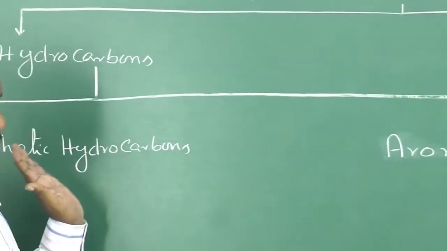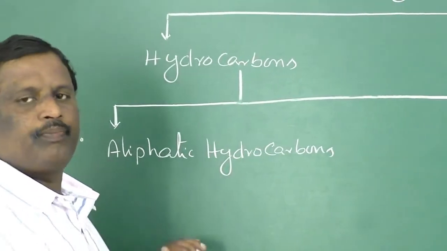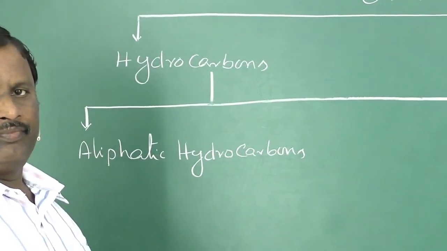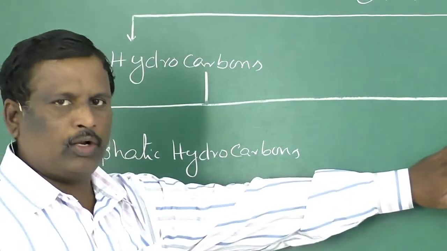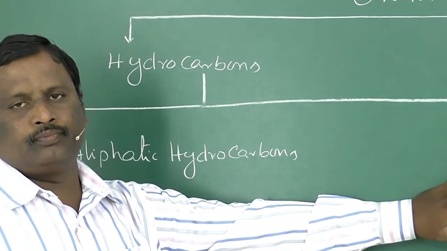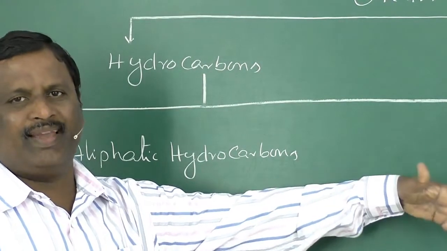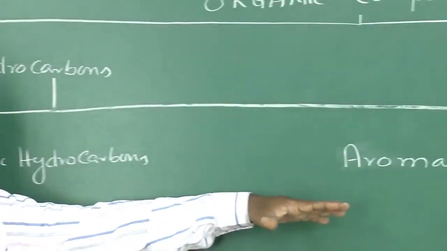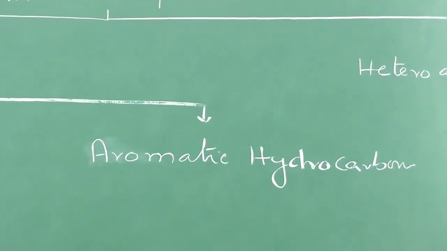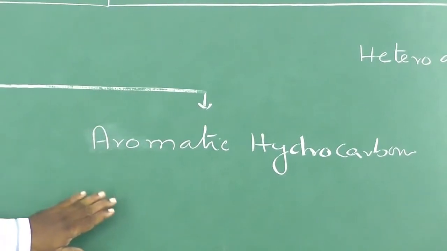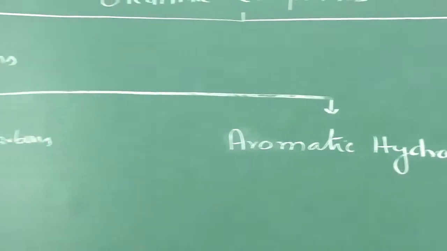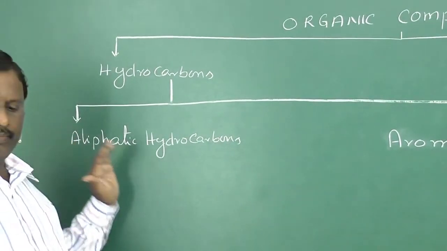This classification of hydrocarbons into two types depends upon their properties. Aromatic hydrocarbons are a special type of hydrocarbons which have some characteristic smell. Characteristic smell means aroma, that's why they are said to be aromatic compounds. Let us study those compounds in detail later. Now let us first concentrate on these aliphatic hydrocarbons.